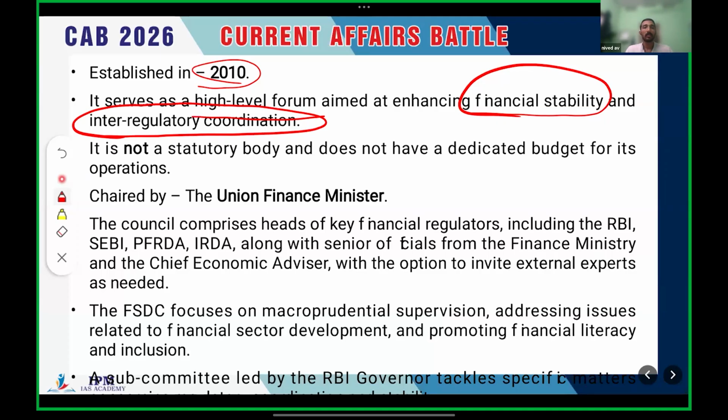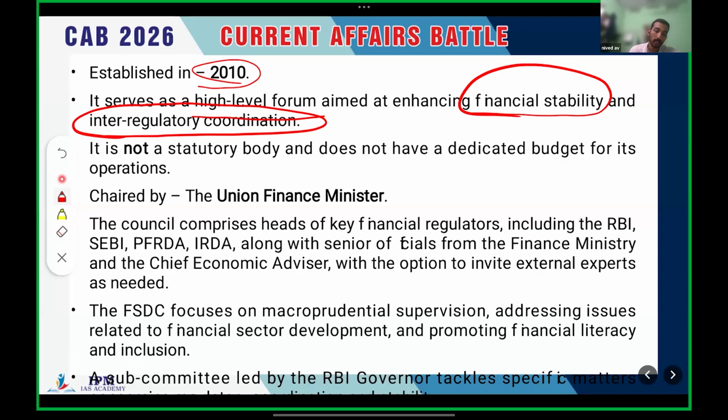In order to improve the coordination between those regulatory bodies, FSDC is acting as a common platform between them to enhance financial stability. Clear? So we understand that it is a high-level platform. It includes the heads of different financial regulatory bodies across India. So we will think that it's a high-powered body.